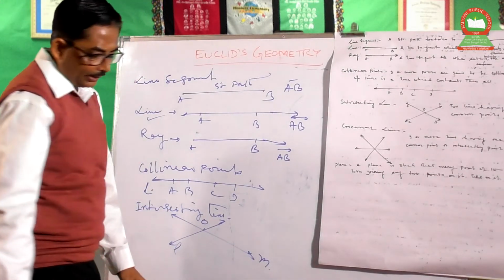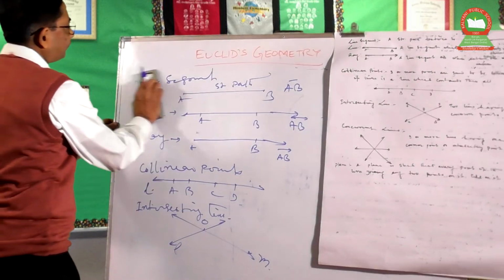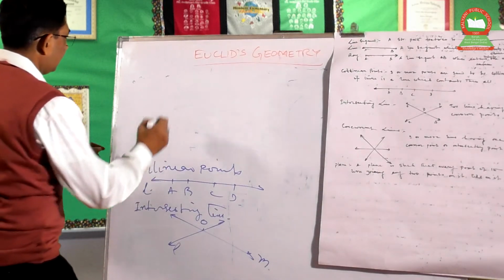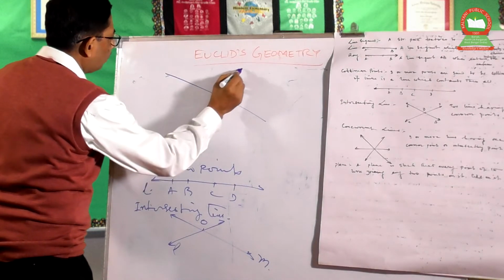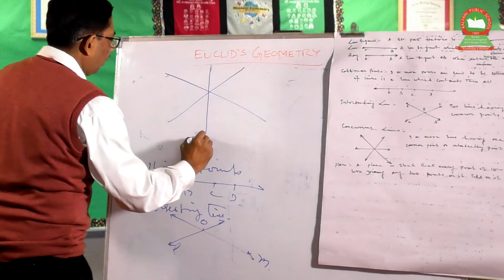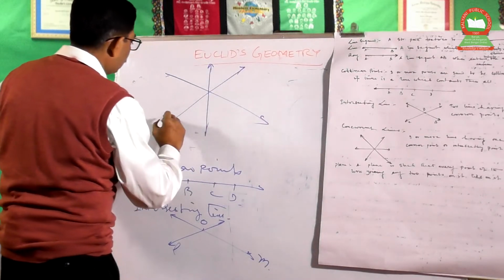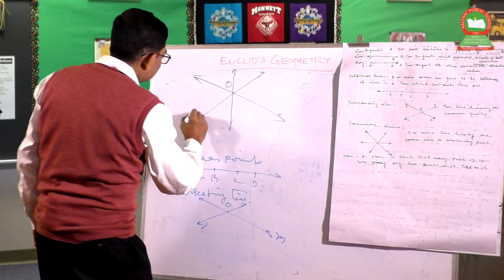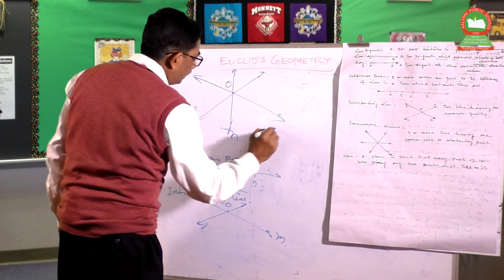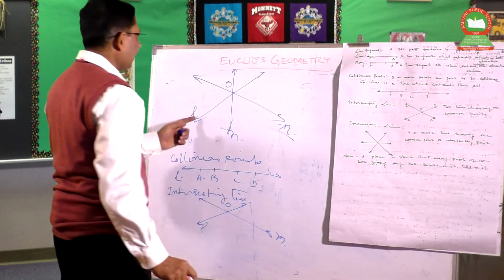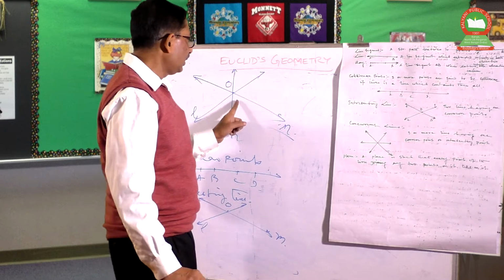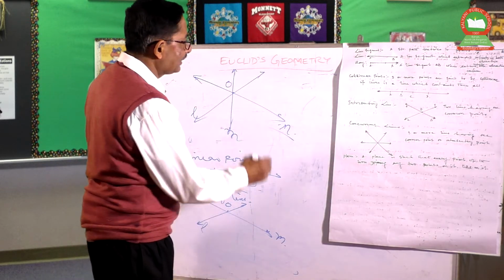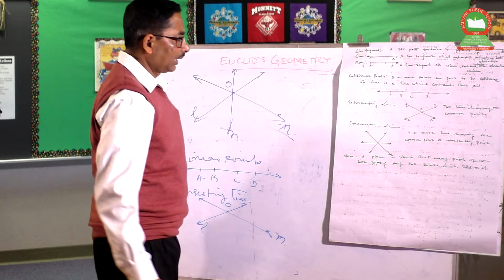Then concurrent lines. Concurrent lines means three or more lines which are passing through a common point. Suppose L, M and N lines are passing through one common point. These lines are called concurrent lines, and this point is called the common concurrent point.